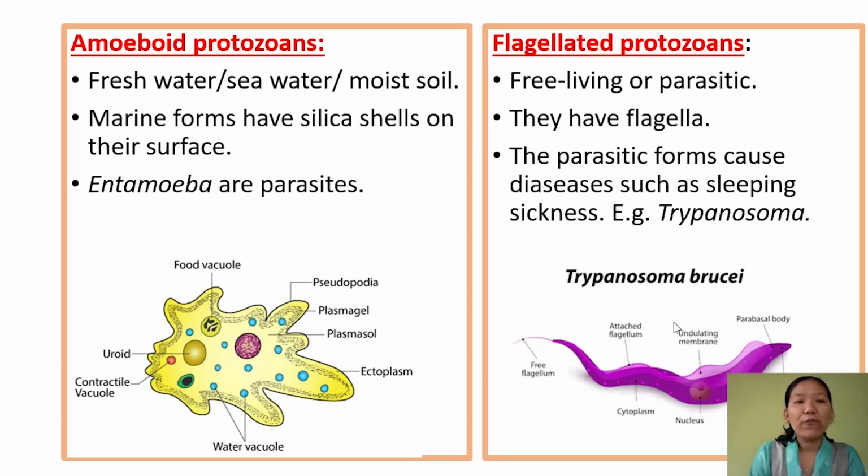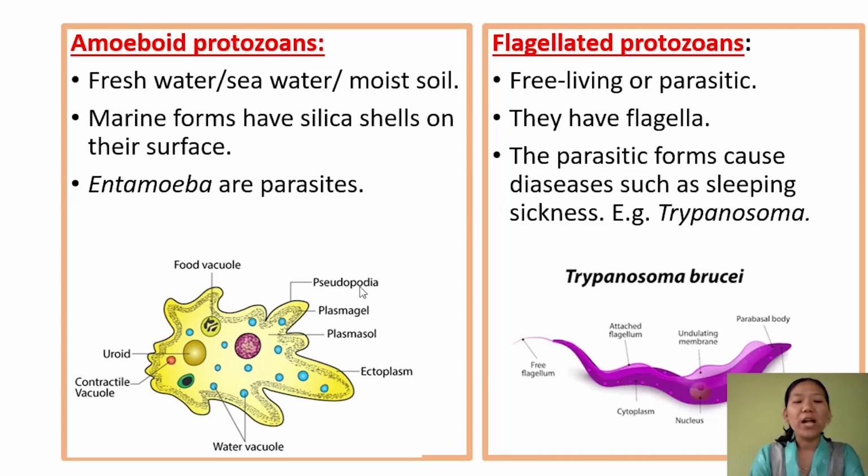In the case of amoeboid protozoan which are found in seawater, they have a silica shell on the surface. The speciality about these amoeboid protozoan is that they have a protruding structure. The body shape is irregular, and the protruding structure is called pseudopodia or false legs.